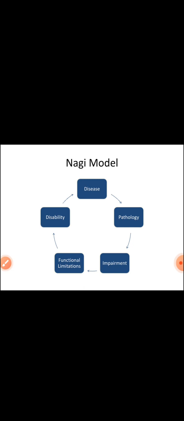Functional limitation is being unable to move in the environment and society, and unable to perform activities of eating and bathing. These activities are disabled. Then it leads to disability, being unable to move independently in society. The term is disability.